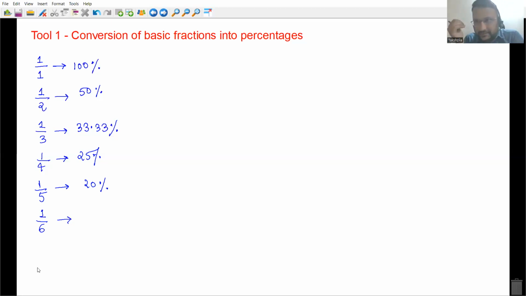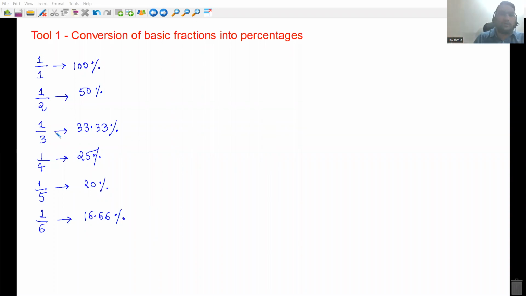It is 100 by 6. Okay, 100 by 6 is nothing but 16.66%. It is 16.6666 and so on in percentages. Okay, now look here. In the exam, most of the time 33.33% will not be written.